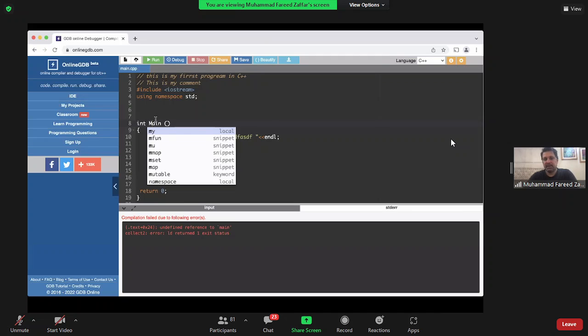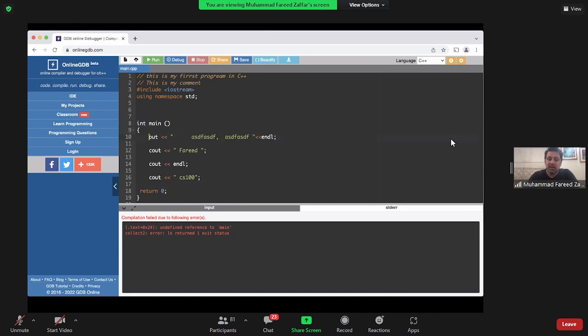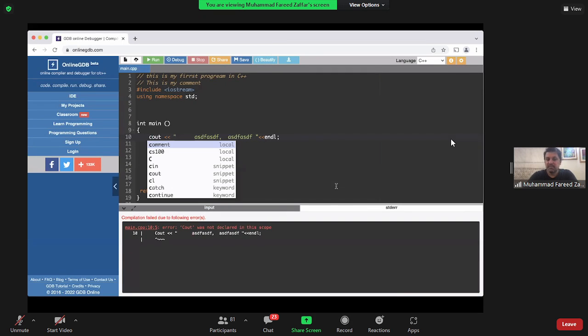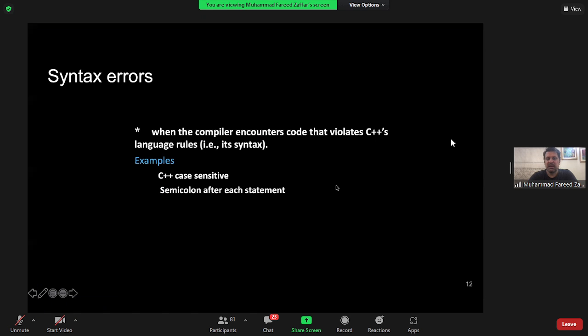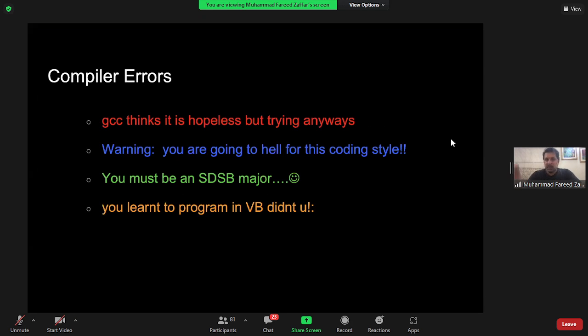उसने कहा ये आपने क्या कर दिया? So C++ is case sensitive. Similarly, ये जो cout की function है, ये भी case sensitive है. हालांकि English में आपको शायद ये एक ही चीज लगे, लेकिन so this is case sensitive, and if you don't do this, semicolon after each statement, and sometimes you'll get helpful errors, sometimes you will not get helpful errors, and the errors is not something that you can sort of rely on.